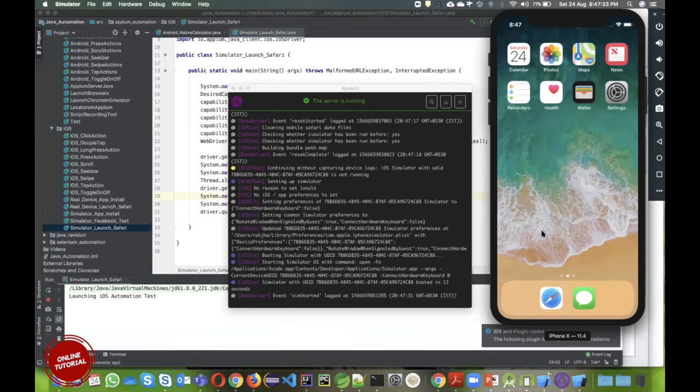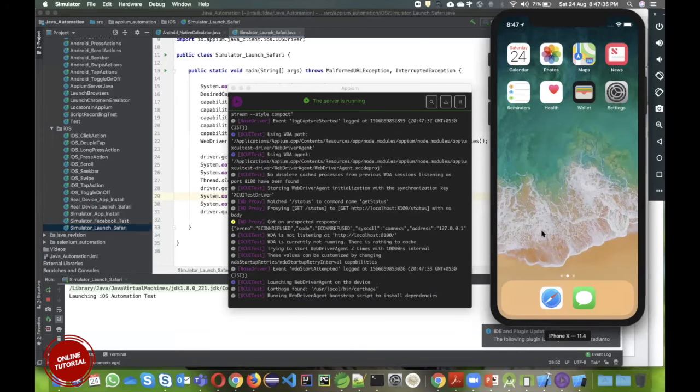I have one doubt. Like you told, if you want to do iOS, you should have a developer account, provisioning and so on. But in web apps of iOS, we don't need that, correct? No, if you want to launch Safari in a real device, then also you need at least a developer profile.